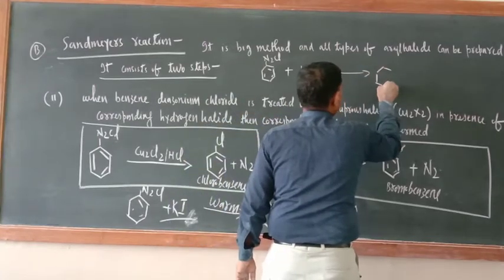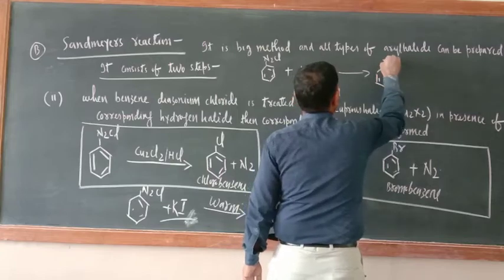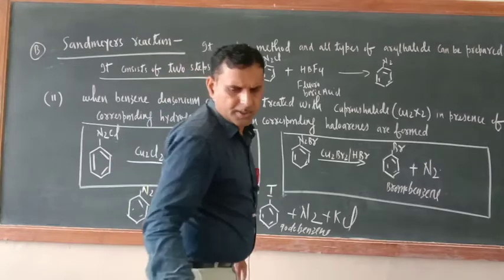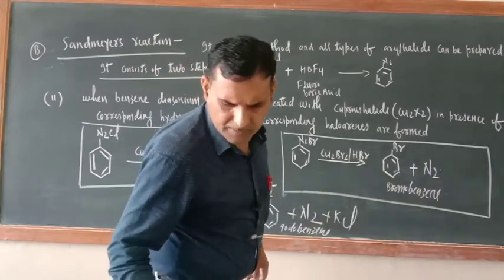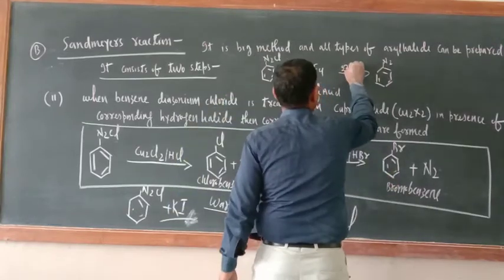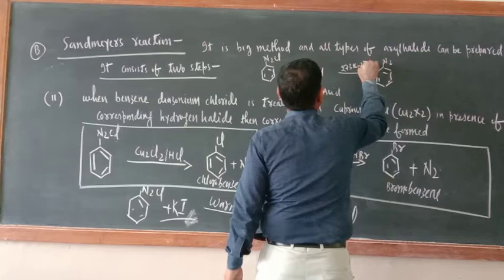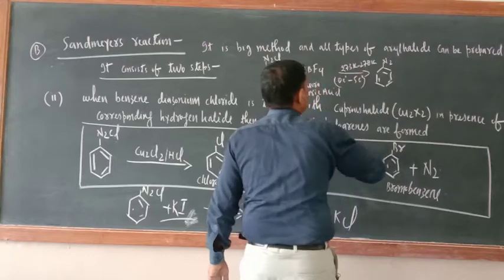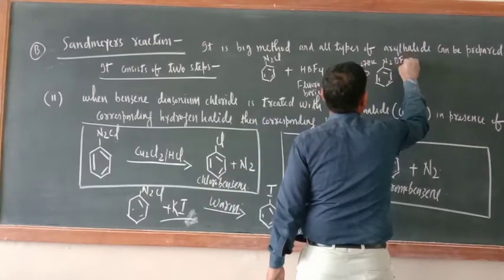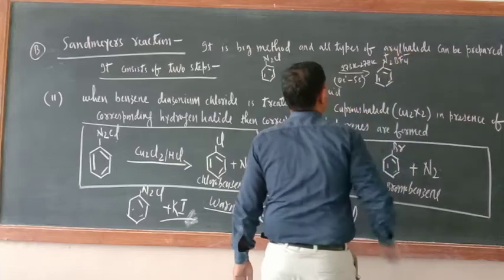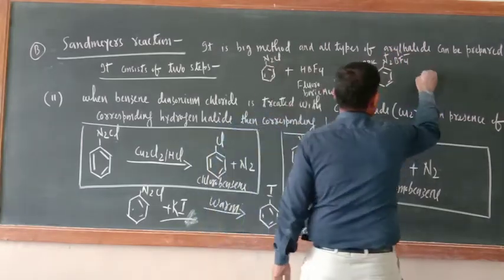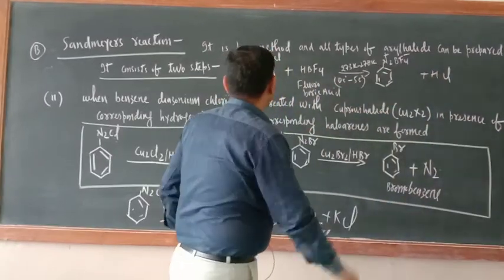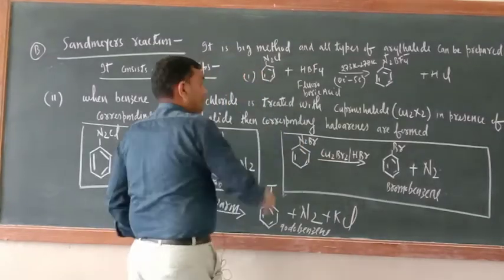So here what you will get? You will get N2BF4, sorry. Now the temperature is 273 Kelvin to 278 Kelvin, that is 0 degree Celsius to 5 degree Celsius. Here write N2BF4, this is negative, this is positive. Now here HCl will also form, this H and this Cl will go. Now this is the first step for the preparation of fluorobenzene.